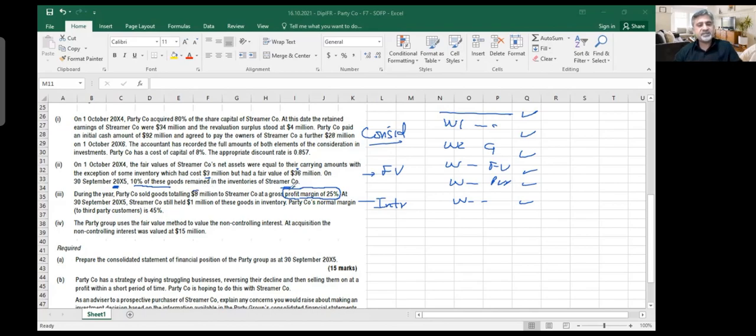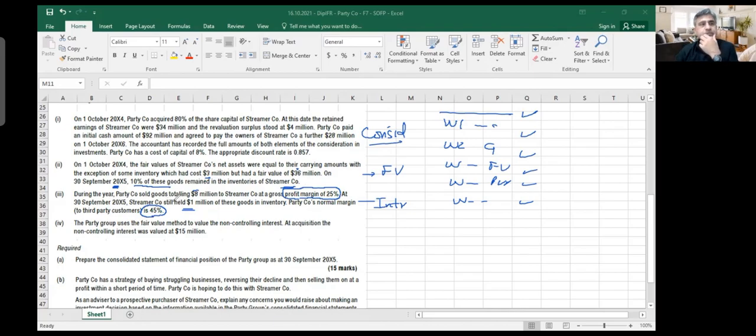So it means 25% of 8 million, because sold goods totaling 8 million. Invoice value is 8 million. Margin is 25%. At 30th September 2005, streamer company still held 1 million of these goods in inventory. Party company's normal margin to third parties is 45%. That's very interesting, because of intragroup transaction, they are selling goods at a lower margin.